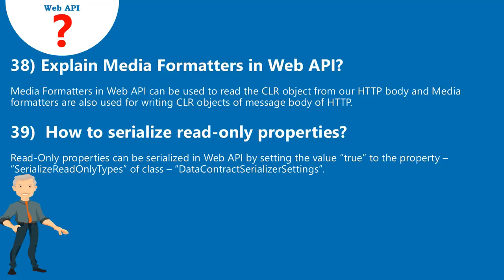39. How to serialize read-only properties? Read-only properties can be serialized in Web API by setting the value true to the property SerializeReadOnlyTypes of the class DataContractSerializerSettings.